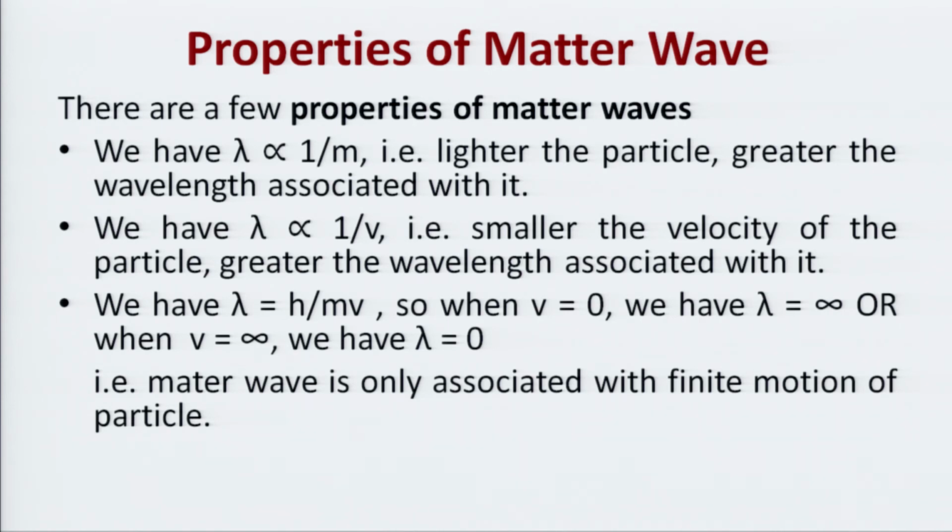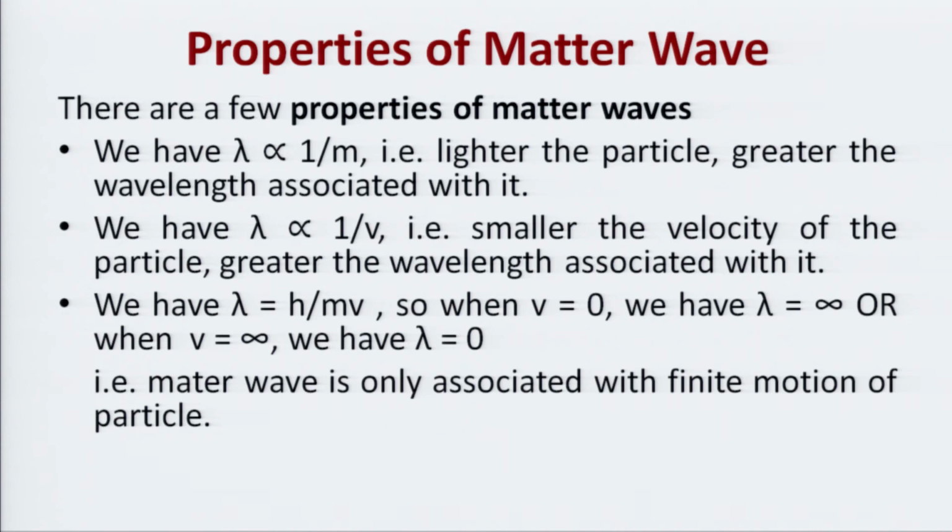Again the same formula, lambda is equal to h upon mv. So, we have lambda is directly proportional to 1 upon v. The smaller the velocity of the particle, the greater the wavelength associated with it. So, we have two conditions: m should be light and v should be small, then only lambda is observable.